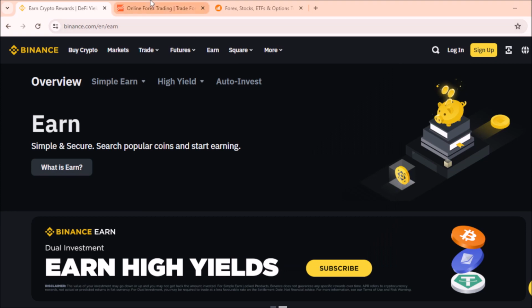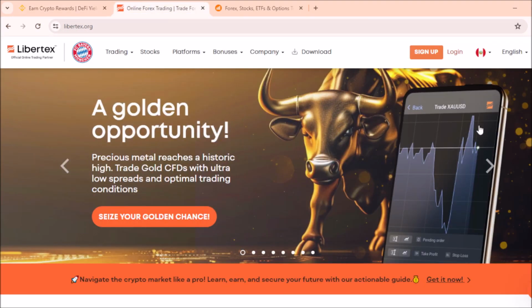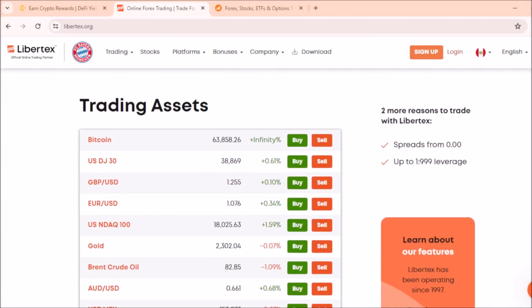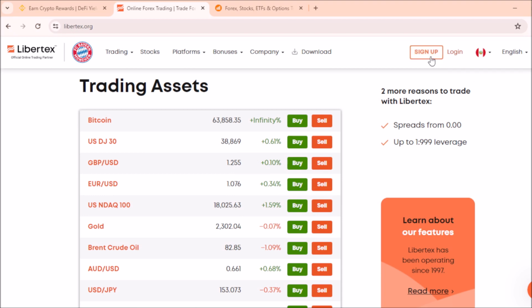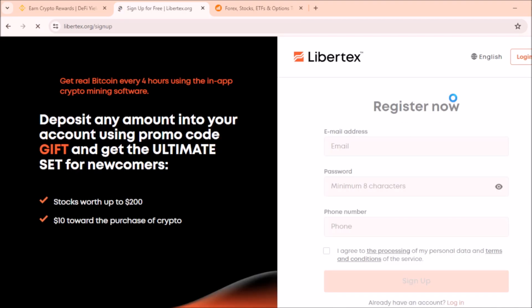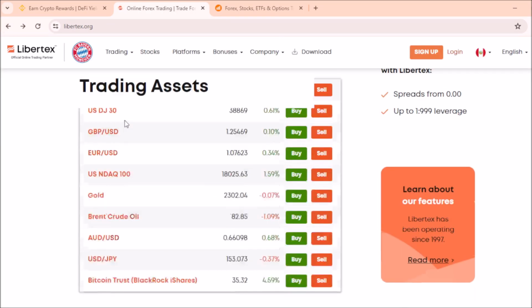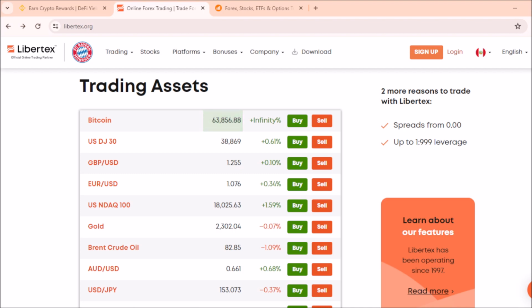Libertex. Libertex is a user-friendly trading platform that offers access to a variety of financial markets, including stocks, commodities, currencies, and cryptocurrencies. Here's how it operates. Account creation. Users can create an account on Libertex's platform by providing the necessary information. Asset selection. Libertex offers a broad range of tradable assets, allowing users to choose the instruments they want to trade.